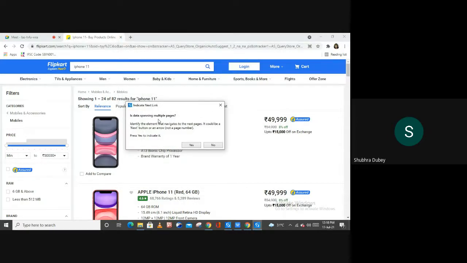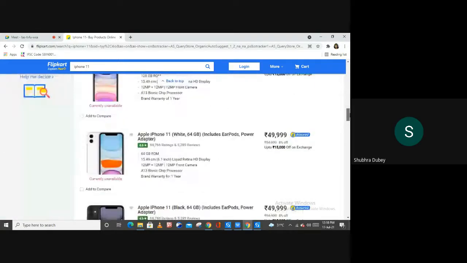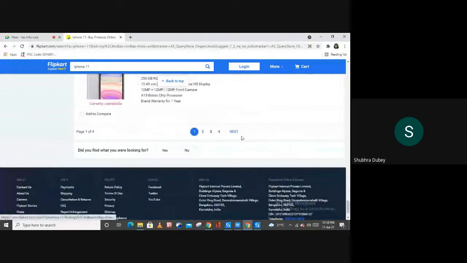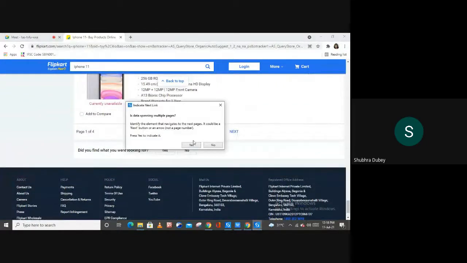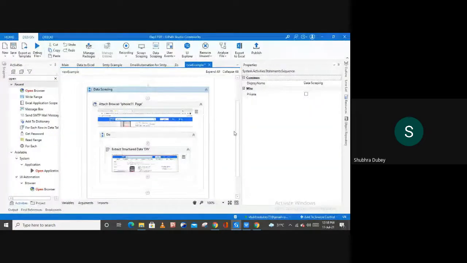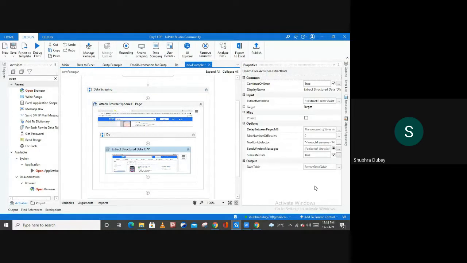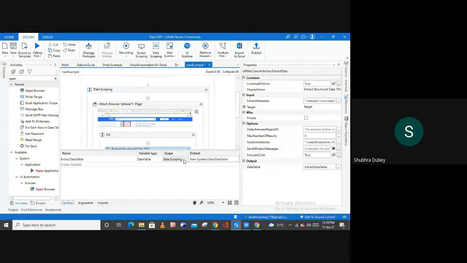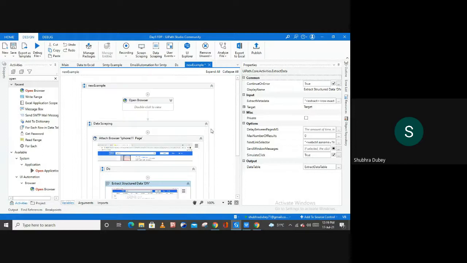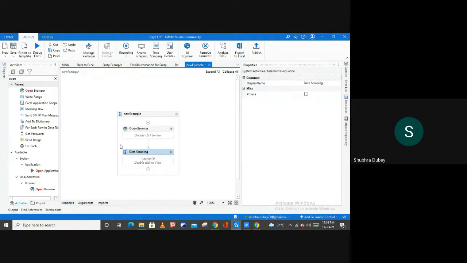And does the data scraping have multiple pages? So yes, in our case, let me show you. Yes, we have multiple pages. So now let me hit on this yes from here and select the next one. And now we are done with the data scraping, right? So here we have this variable. Again, the same thing we have to do. Change the scope to the highest scope. And we are done with the data scraping.